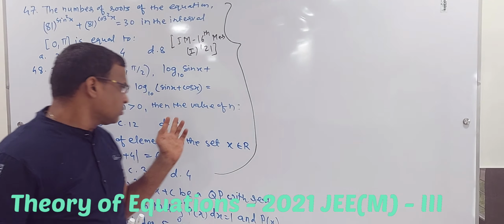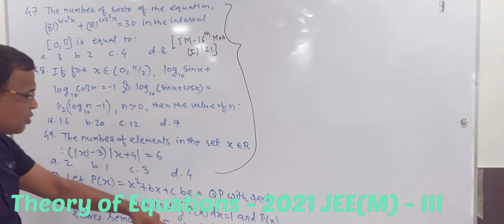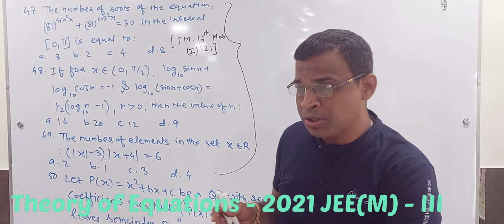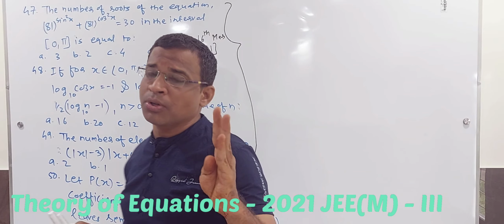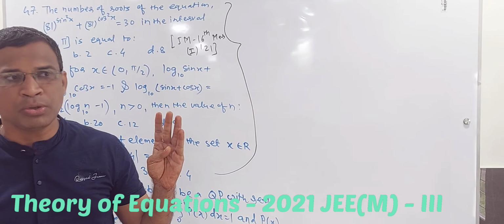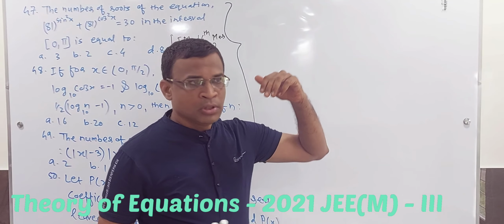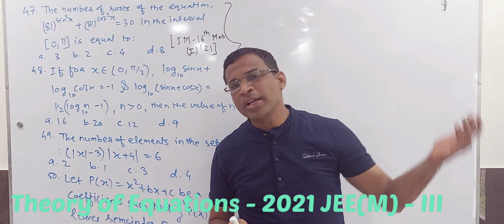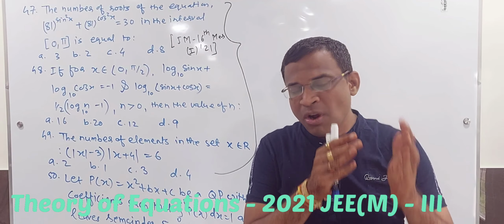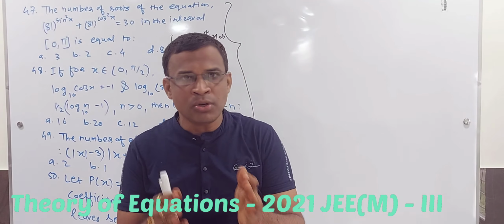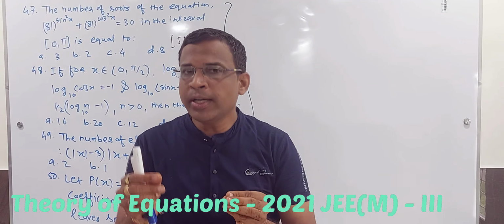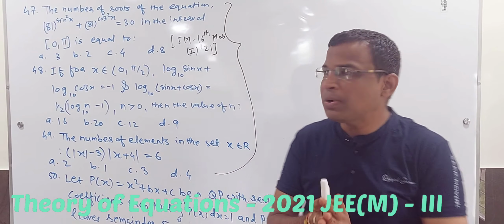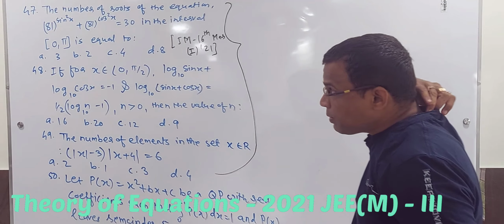Even I have seen, I will just tell you, in 17th March, there is no direct theory of equation question, but I have seen in 4 questions the concept of theory of equation has been used. Somewhere in the parabola topic, that conic section, somewhere in the complex number topic. So it's not necessary that they will ask a question exactly on theory of equation, but related to that. So your concept of theory of equation should be very clear. So let us start with the 47th question.